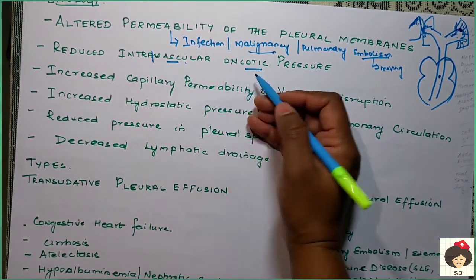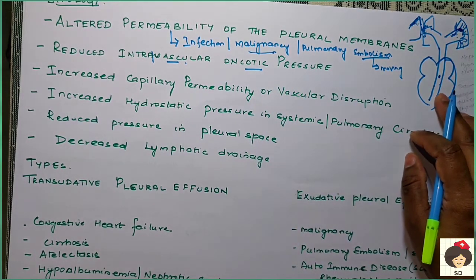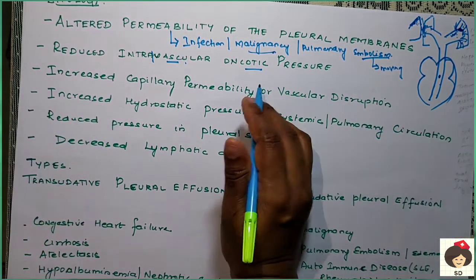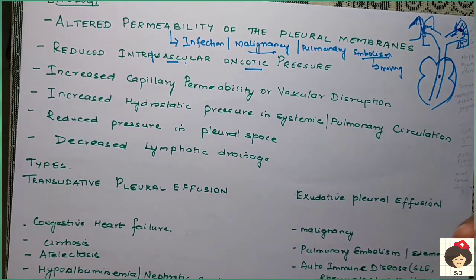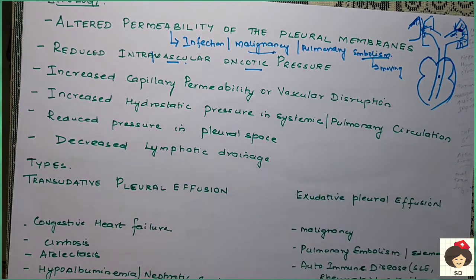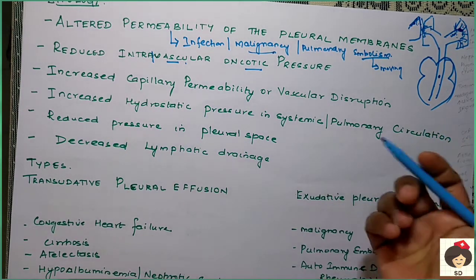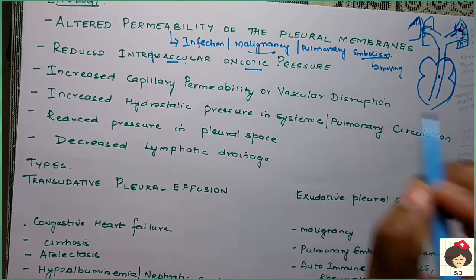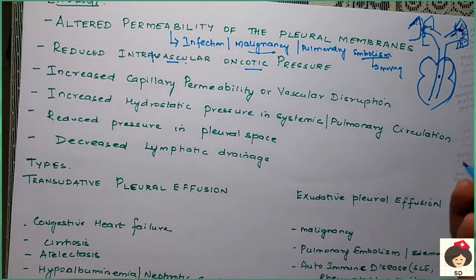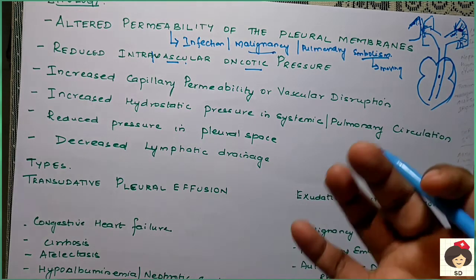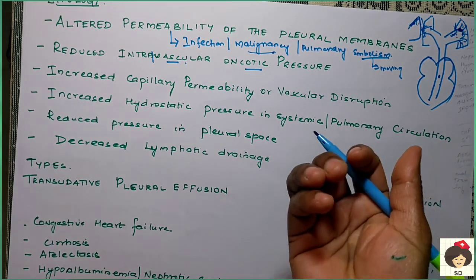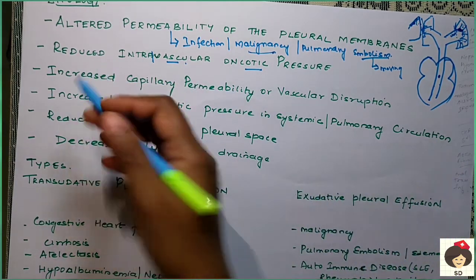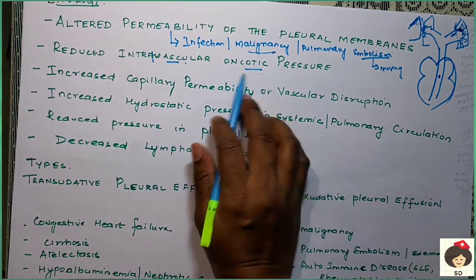So the blood vessels, or these capillaries, have to pull the fluid from the outside area. But here it is reduced. Usually when the pleural fluid is very high, the capillaries will draw the fluid by a pressure called oncotic pressure. In many conditions where the protein is less in the body, protein is what maintains this oncotic pressure. So when protein is decreased, our blood vessels will have decreased oncotic pressure.